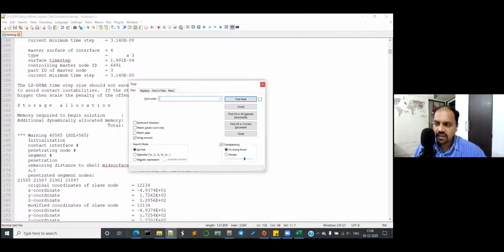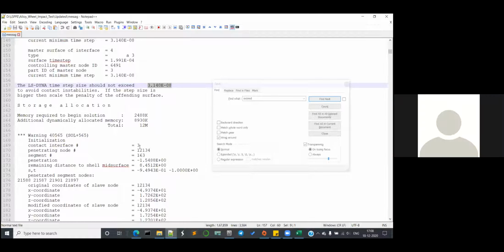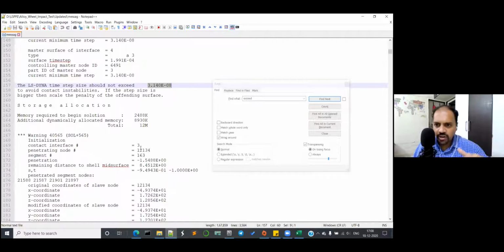No, wait. Search for exceed. Correct. Can you see this value? That means your tetra is very, very fine. So if you are using this time step, your time to solve will be much higher.